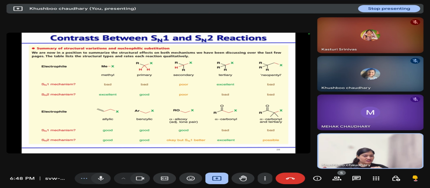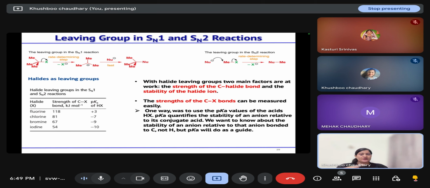Now, the last factor that we have to study about the contrast between the SN1 and SN2 reactions is the leaving group. A good leaving group will increase the rate of reaction of both SN1 and SN2 reactions. So in both cases, we need a good leaving group. As the leaving group ability increases, the rate of reaction will increase.